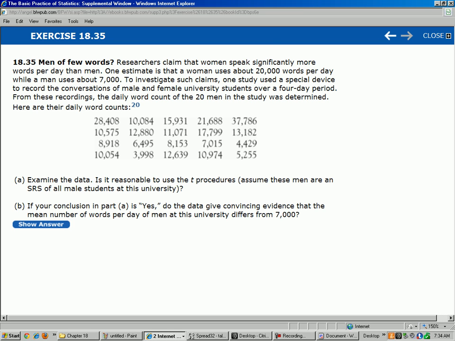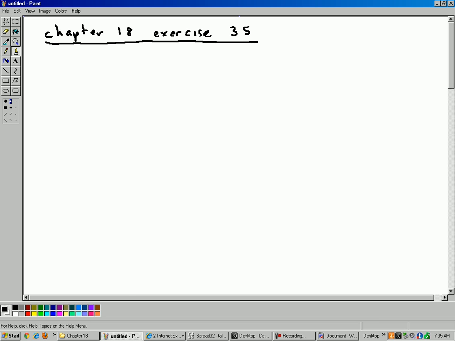So first, part A, examine the data. Is it reasonable to use the T procedures? Assume these men are a simple random sample of all students in the university. So we have less than 40. So let's review the conditions real quick here. So first thing for part A, what are the conditions for when you can use the T distribution?